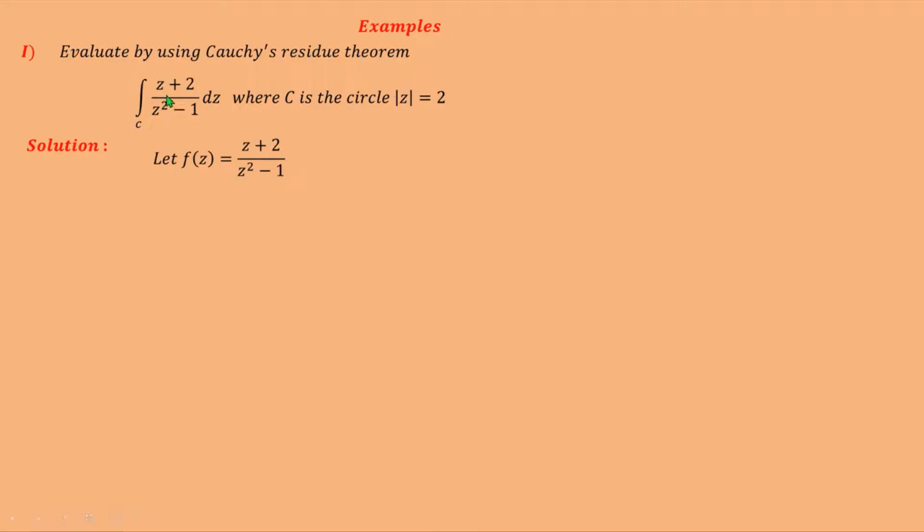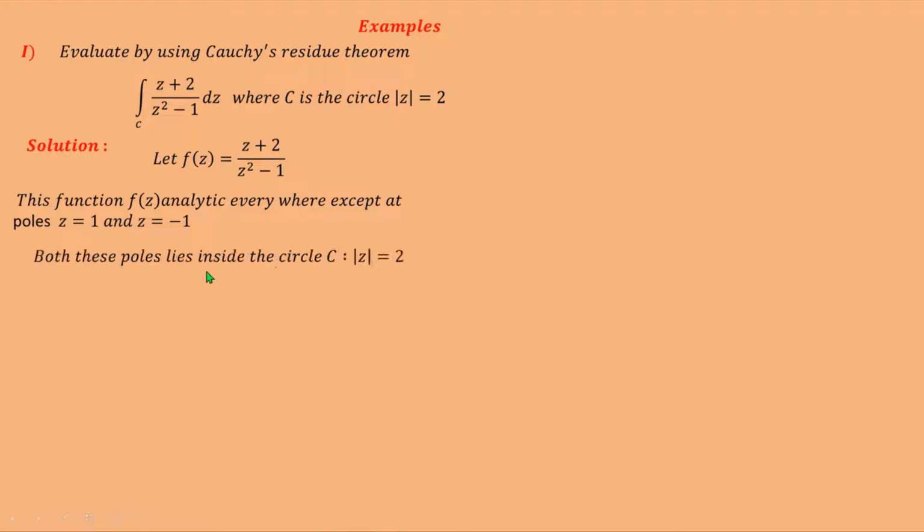Let f(z) is equal to z plus 2 upon z squared minus 1. Here the poles of this function f(z) are z equal to plus and minus 1. Means this given function f(z) is analytic everywhere except at z equal to 1 and z equal to minus 1. We observe that both these poles lie in this circle mod z is equal to 2. And so we have to find the residues at these two poles.